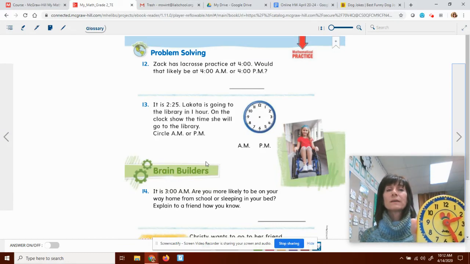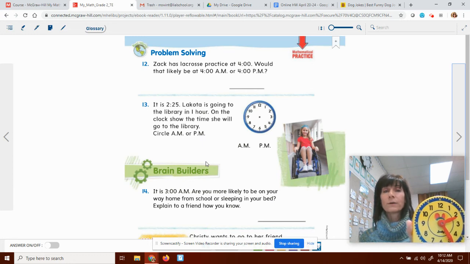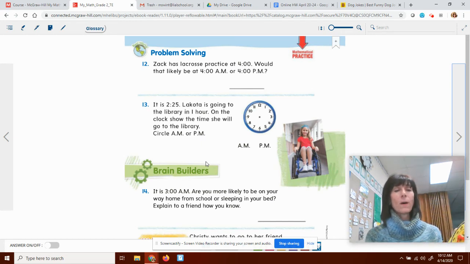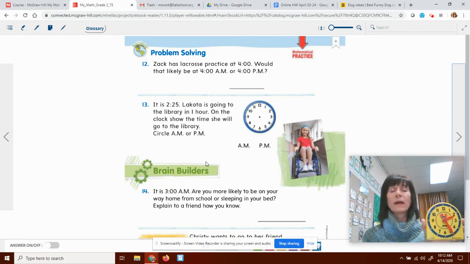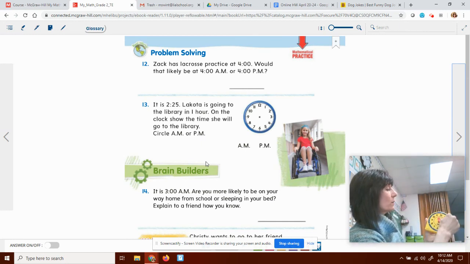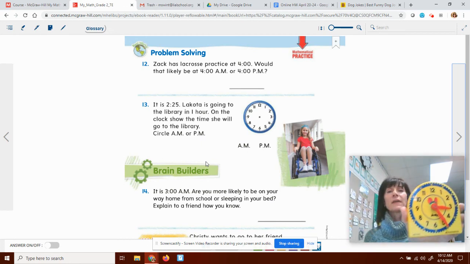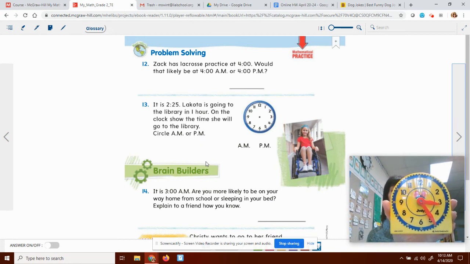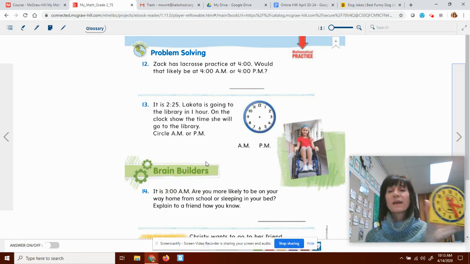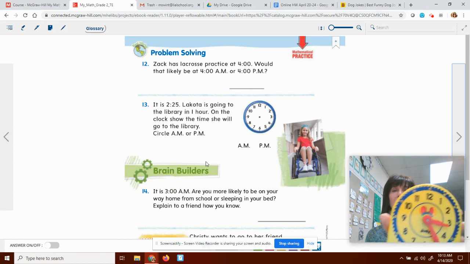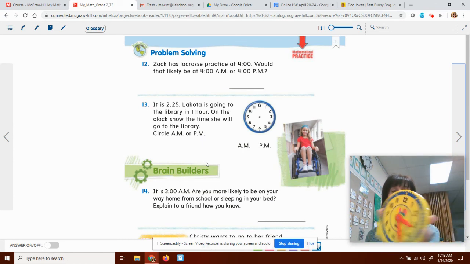Lakota is 2:25. Lakota is going to the library in 1 hour. On the clock, show the time she will go to the library. So I need to go 60 minutes, a whole hour, a whole rotation around my clock. And it will tell me then that Lakota goes to the library at this time. Write that time and put those hands of the clock on yours.